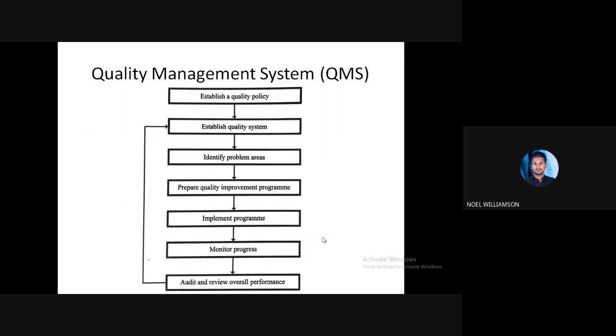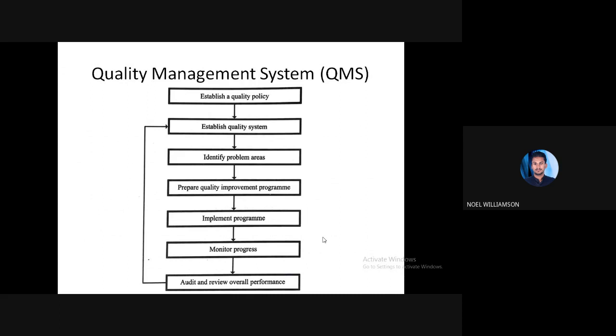So these are the basic procedure of a quality management system. You can see from the flow chart. First of all, we establish a quality policy. For any company, there should be a quality policy. That is to be established by the management or the top level coordinator. So they have to establish a quality policy initially. Then later they go for a quality system. Based on the policy, a quality system is established.